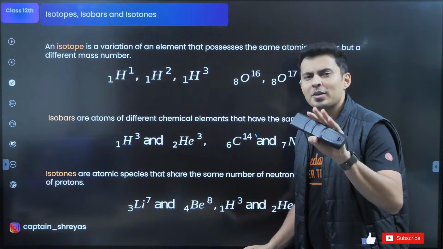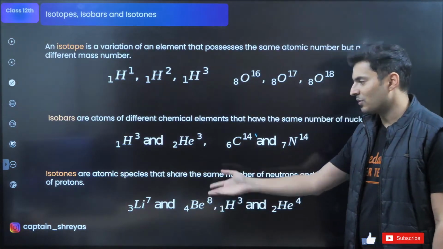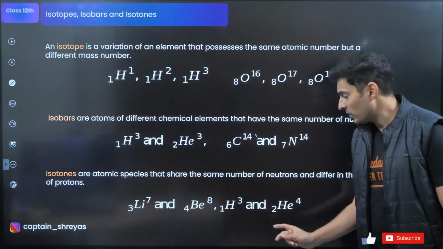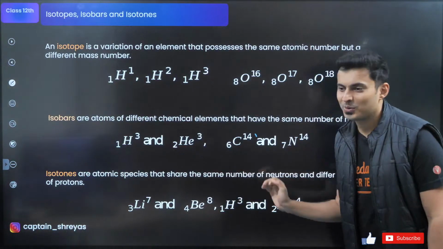8 minus 4 is also 4. There you go, 4 neutrons. Same number of neutrons, isotones. This and this: 3 minus 1 is 2, 4 minus 2 is also 2. So 2 neutrons, so they are isotones.